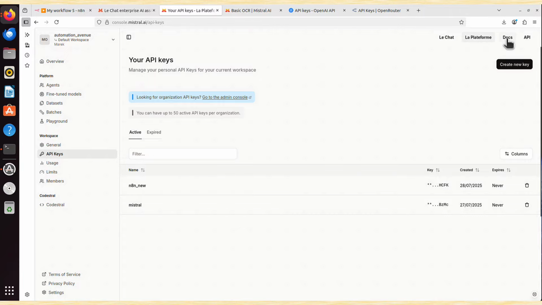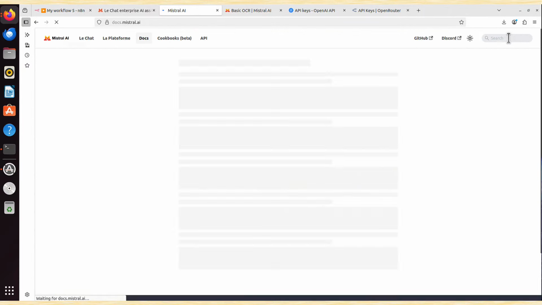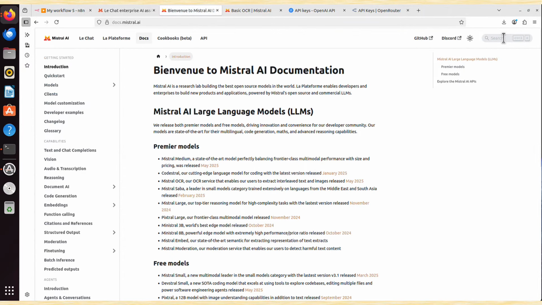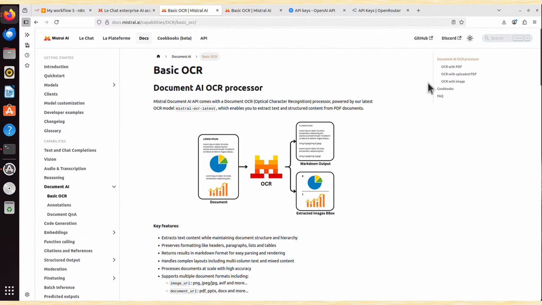And if you go to that docs in the top right corner, and then on the left, we choose Document AI, I think. Yes, that's it. And we choose that basic OCR. It's not really basic, it's very sophisticated. But you can see the options. OCR with PDF, OCR with uploaded PDF, and OCR with image. OCR stands for Optical Character Recognition.